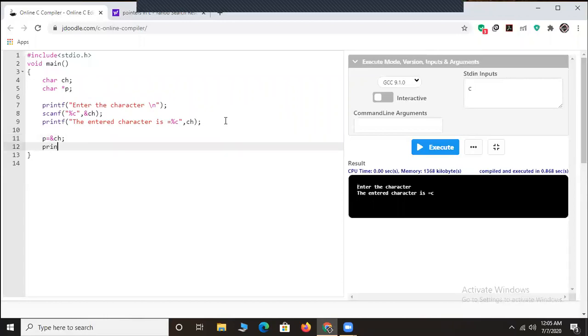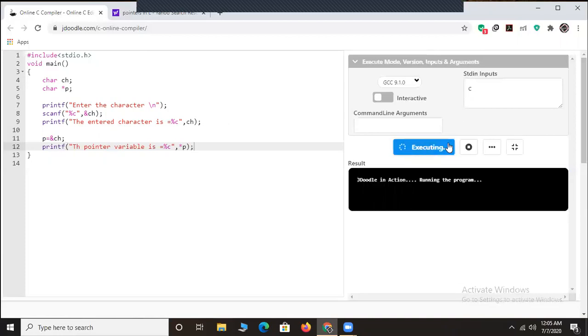After that, I will try to print using the printf function. The pointer variable is, I'm sorry, %c. What I will do, instead of entering ch here, I just add pointer p. Okay, friends, and I'll end this statement by making use of a semicolon. I'll try to execute the program. Let's see what happens, friends.